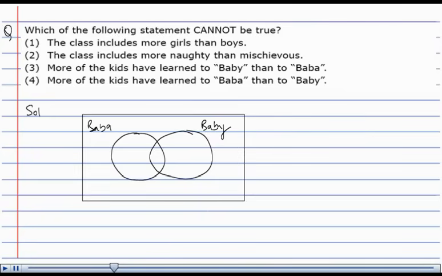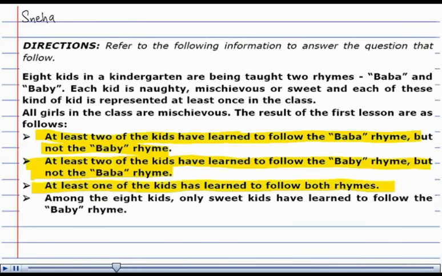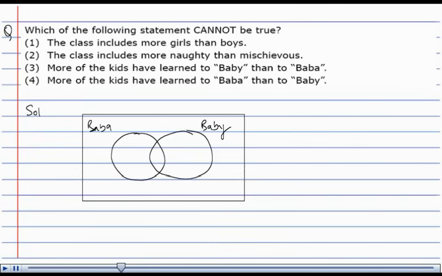As it is mentioned in the question that at least 2 of the kids have learned to follow the Baba rhyme, that means at least 2, or we can say 2 or more than 2 children have learned the Baba rhyme, but the number cannot be less than 2.